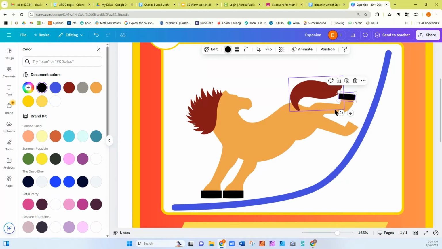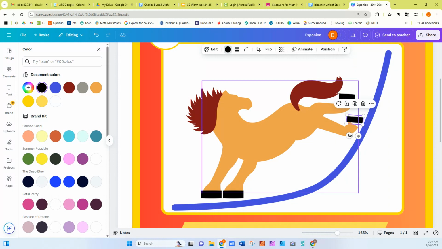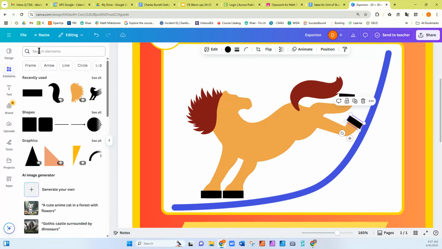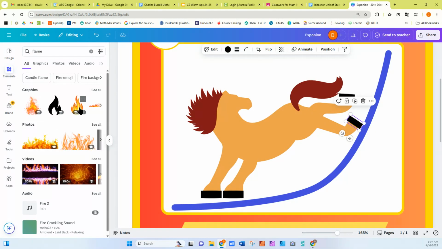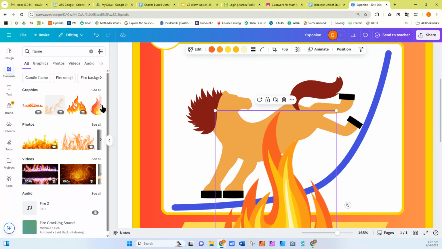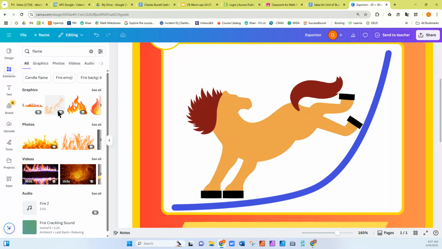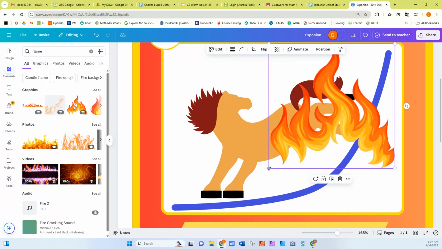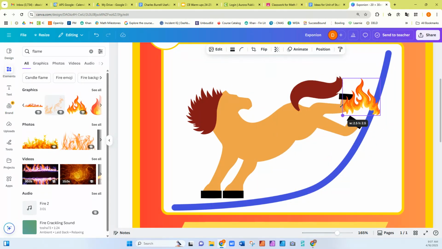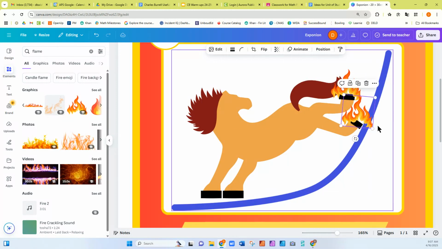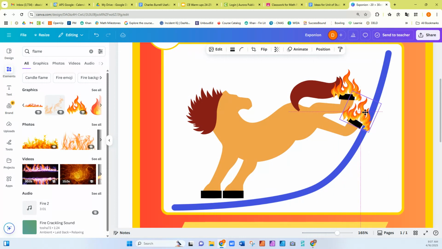Look at that rotation, it's a math term. Then we'll do the same thing right here, adjust the angle. It's all math, guys. And then let's see, we'll go back to elements. We'll do flame. Actually, I don't want that one. I like that one. We'll give him hooves of fire for his exponential firestorm attack. We'll give him double hoof flame action.